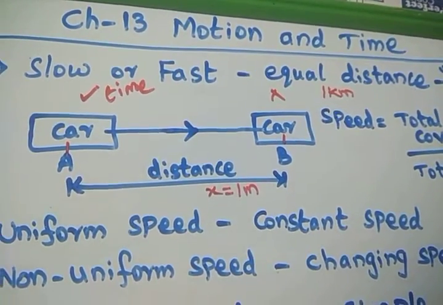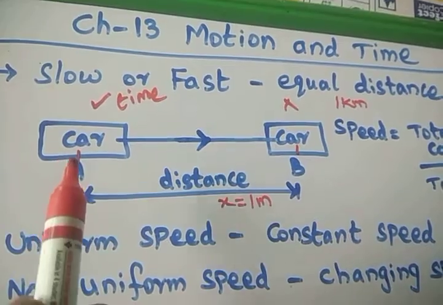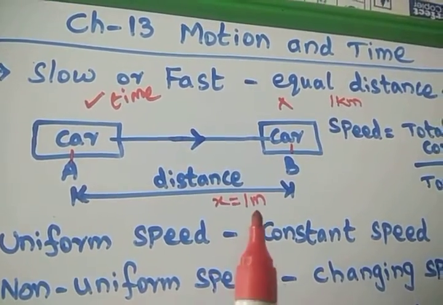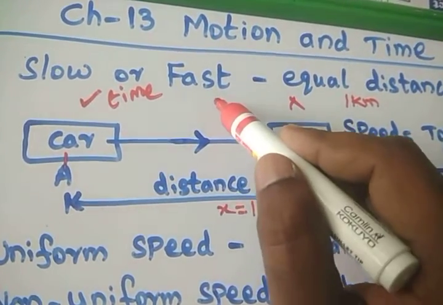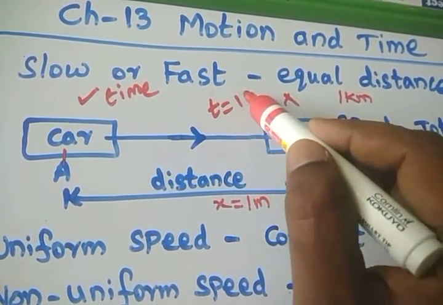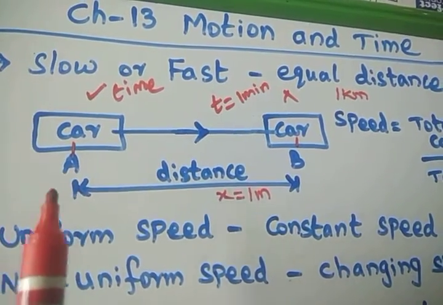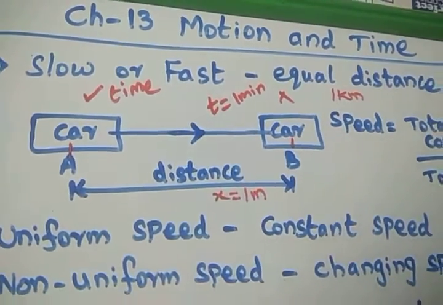So very simply, the time taken by the car to cover the distance A to B, that is 1 meter, we note down as T, which may be 1 minute. So the car covers 1 meter in 1 minute.